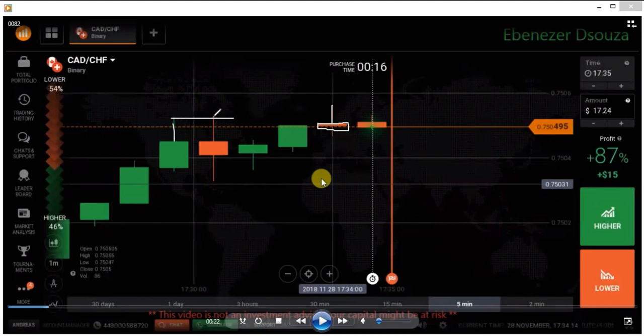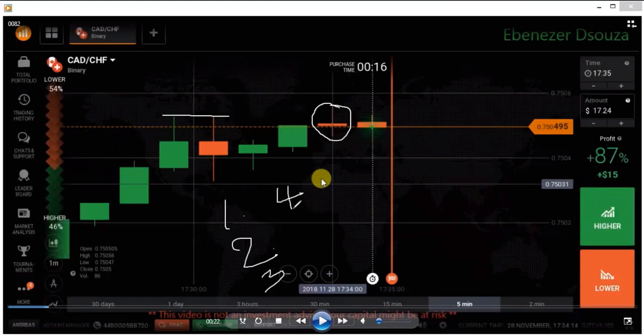You are seeing some strong rejection from sellers, and the trend is a downtrend, and the candle is a reversal candlestick, and this is a level. Okay, you have so many reasons here to go with sellers. The first reason is a reversal candlestick, and this is a seller's area. Okay, this is an SNR level, and the trend is a downtrend. You have 4 reasons here to place a put option.